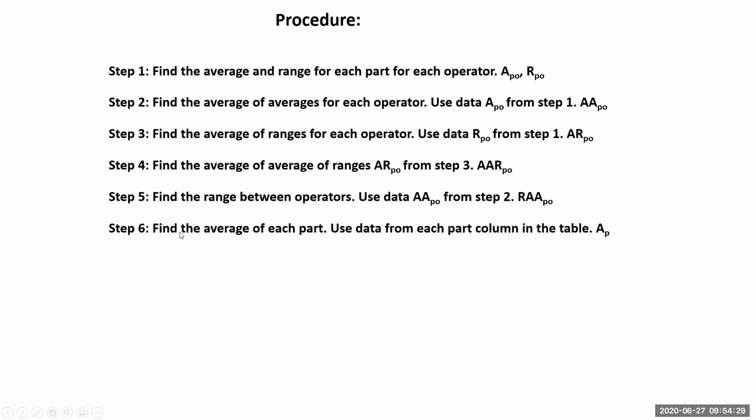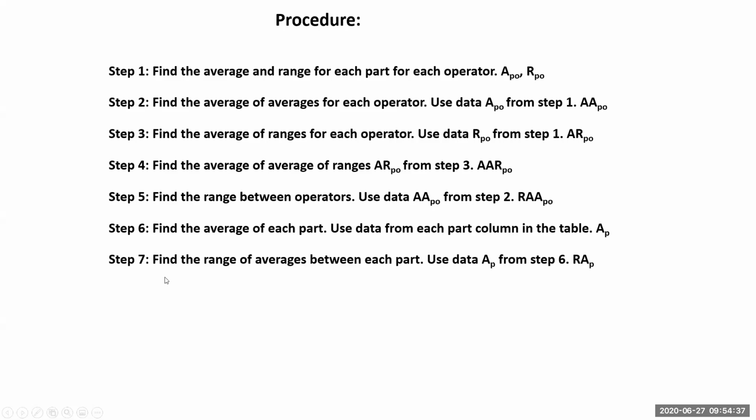Once we get this, find the average of each part, use data from each part column in the table. Here we go to the table, right? Find the range of averages between each part. This also I explained, step number 7. Once these are obtained, you are ready to do the calculations and get the percentage gauge R and R.